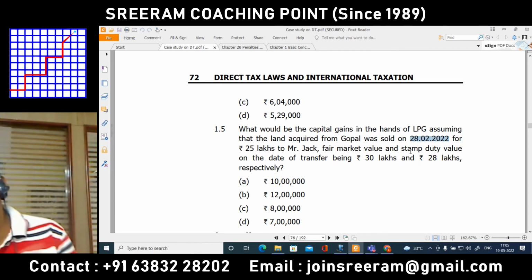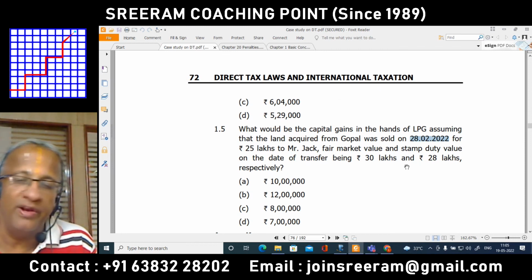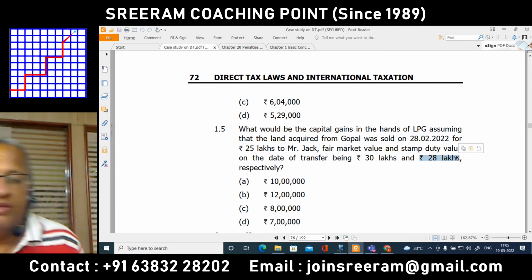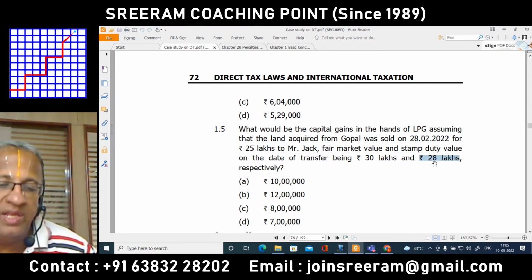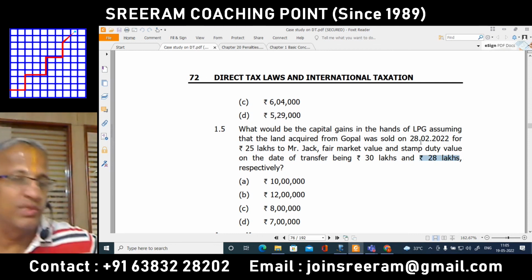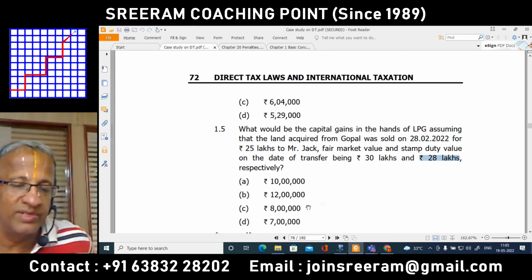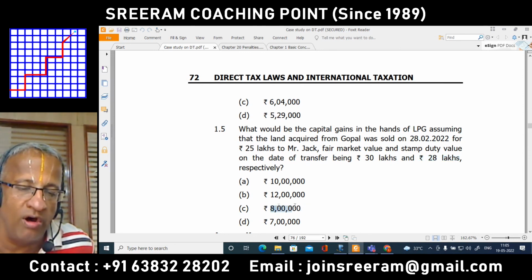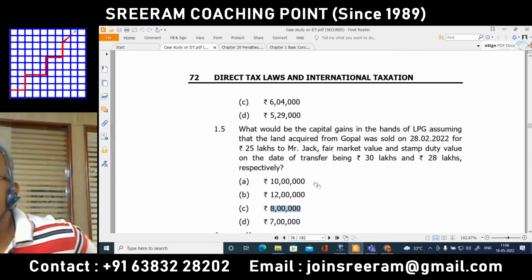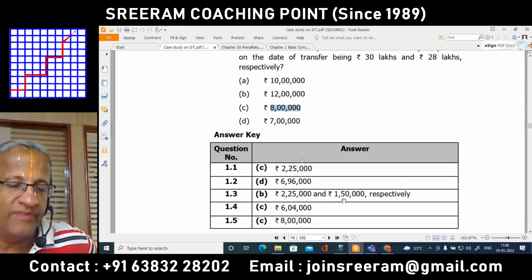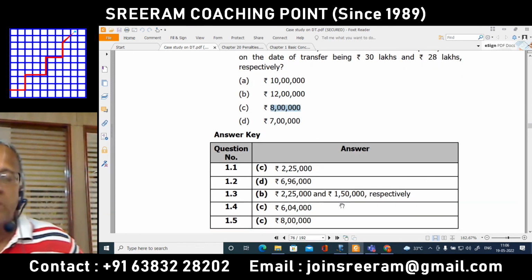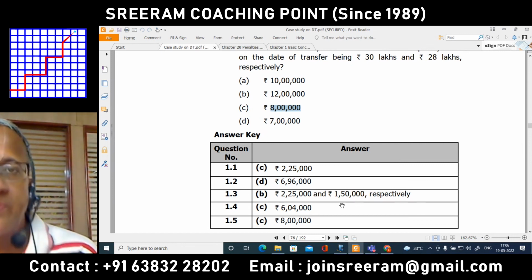So as the land is bought and sold within a period of 24 months, this stamp duty value of 28 lakhs should be compared with the stamp duty value at which it was recorded initially, that being 20 lakhs. The comparison between the two would result in a short-term capital gain of rupees 8 lakhs. This is the way we are bringing out the final answer. You can also check up the correct answer that we have worked out with reasons and computations. Thank you.